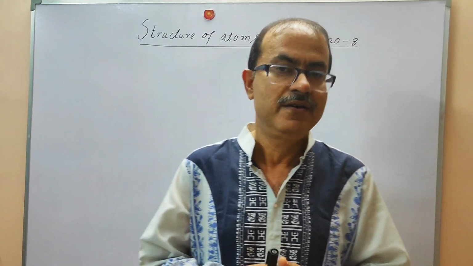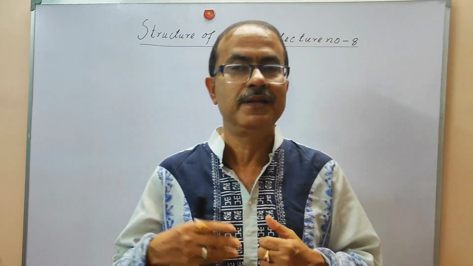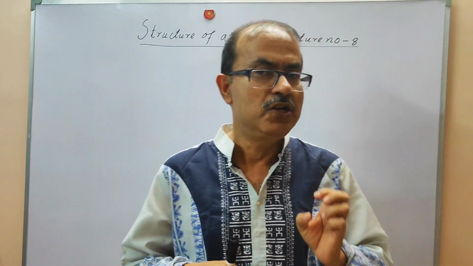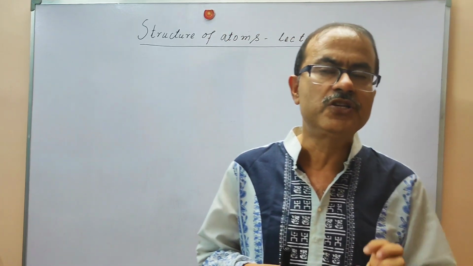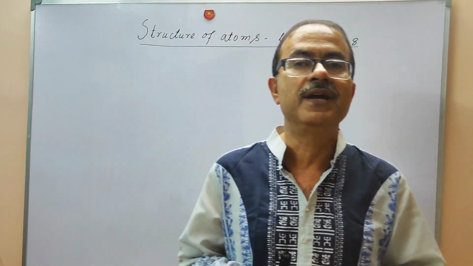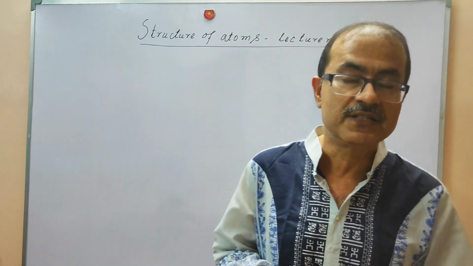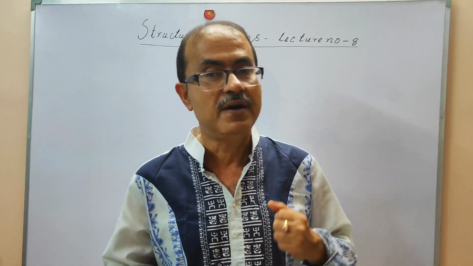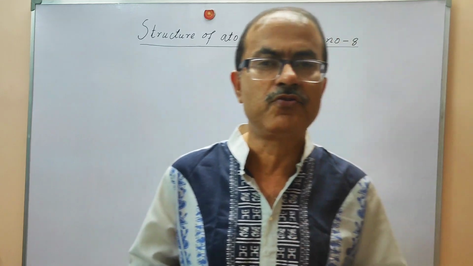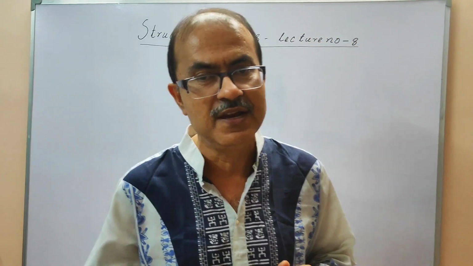We will understand this gradually in the next video or after the next video, in the Bohr model: that an electron will only emit or absorb a fixed amount of energy. This is called the quantization of the energy, which we will learn afterwards. So in this video we are going to discuss a very important topic, that is spectrum. This is K.K. Mukherjee on the Science with Mukherjee Sir YouTube channel.